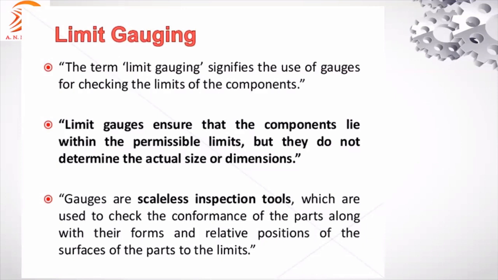Inspection instrument is different. See the third point: gauges are scaleless inspection tools. They do not have scale engravings, and are used to check the conformance of the part, along with their forms and relative positions of the surfaces of the parts, to the limits. Right? That is what limit gauging is about. It is a scaleless inspection tool to make sure that a component is acceptable or rejected. That is called limit gauging.